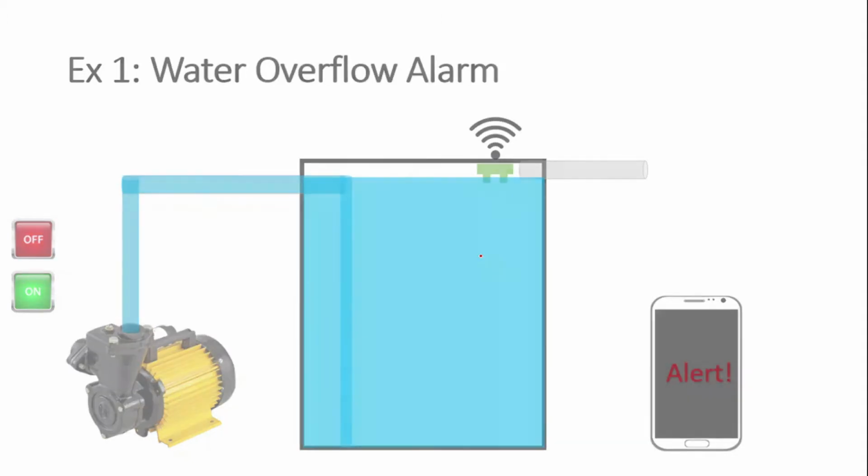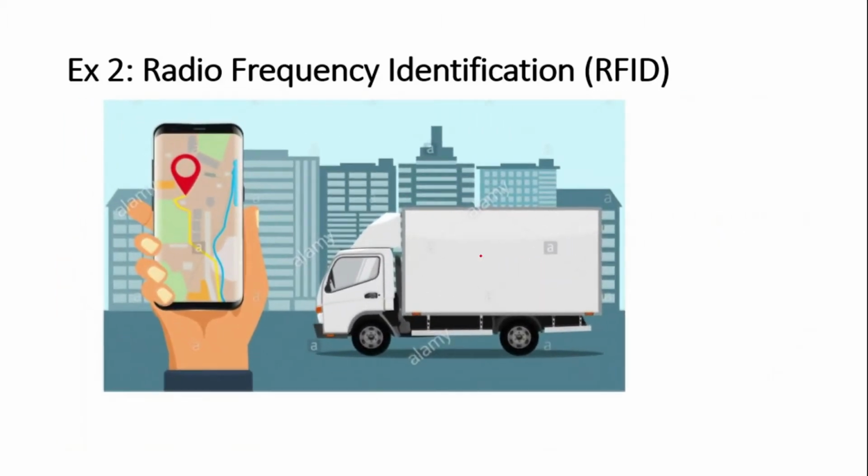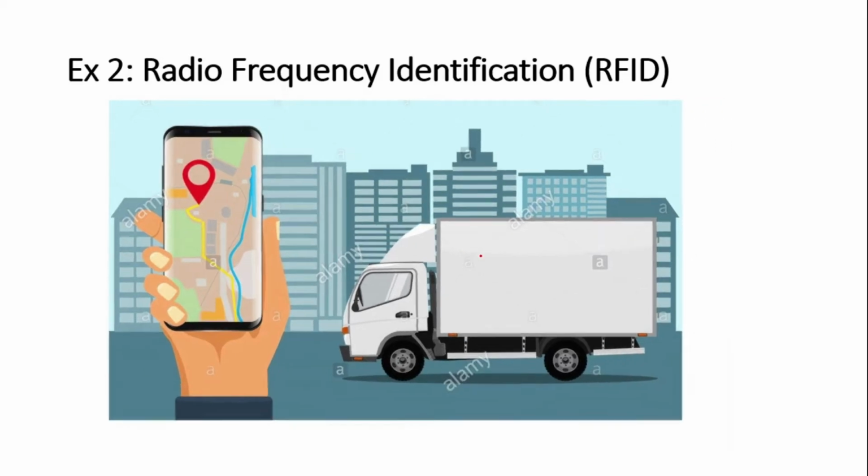Coming to the second example, which is radio frequency identification devices, right? So what is this one? Let's check some examples. The first one is vehicle tracking system. Okay, let's take Amazon services. When you place an order in Amazon, you are trying to track your packet by using a tracking ID, right? So the technology is radio frequency identification, right?